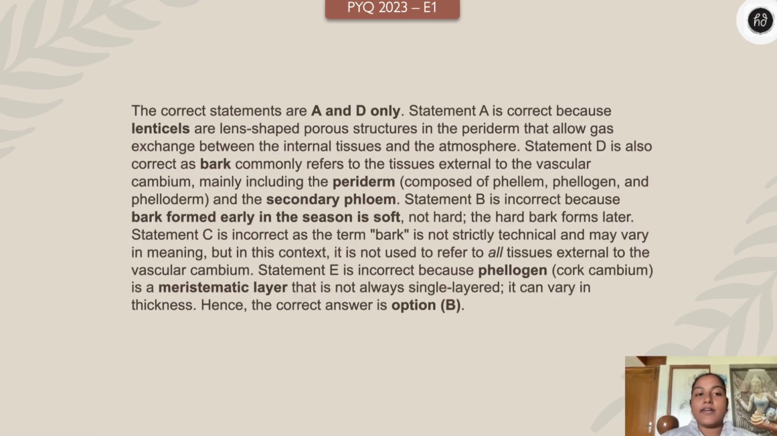Yeah, A and D is the right answer. Why? Statement A is correct because lenticels are lens-shaped, right, and they are porous structures in the periderm that allow gaseous exchange. Statement D is also correct because bark commonly refers to tissues external to the vascular cambium, mainly including the periderm and the secondary phloem. Statement B is incorrect because bark formed early in the season is soft and it is not hard. Okay, and statement C is incorrect because the term bark is not strictly technical and may vary in meaning, but in this concept it is used to refer to all tissues external to the vascular cambium, which is wrong. Okay, statement E is incorrect because phellogen is a meristematic layer that is not always single layer thick. Okay, it may vary in thickness.